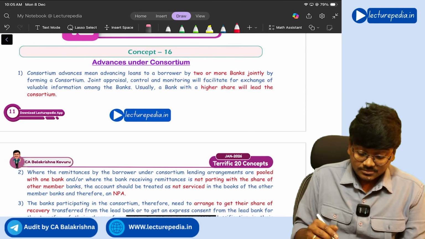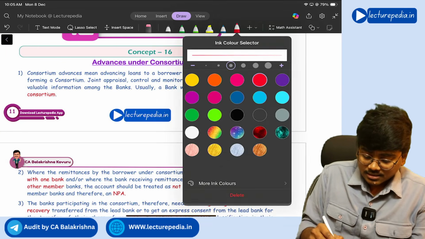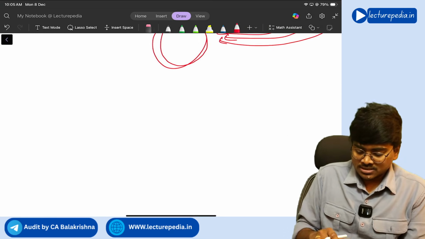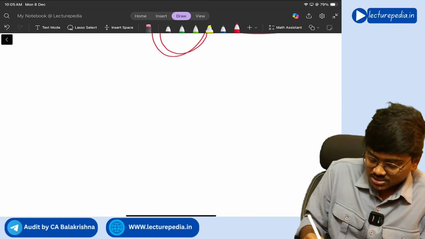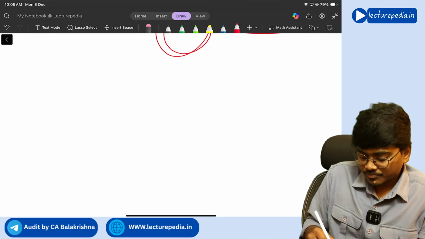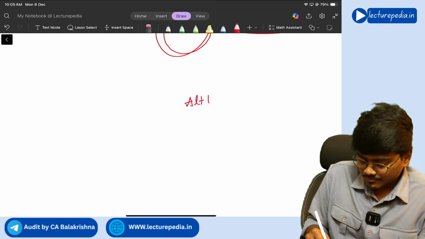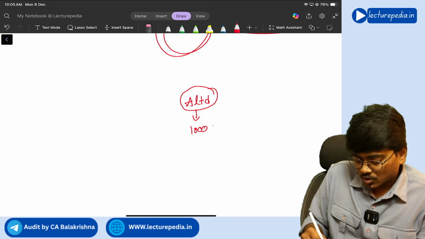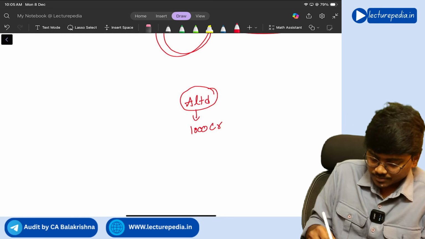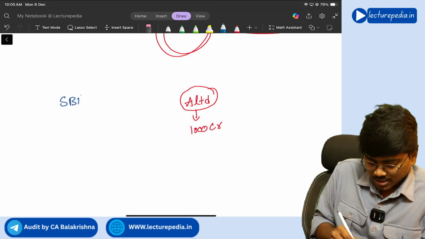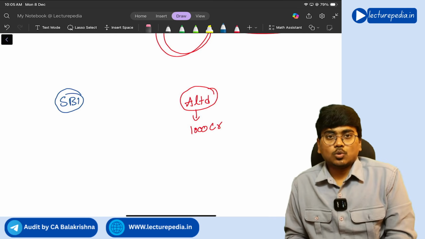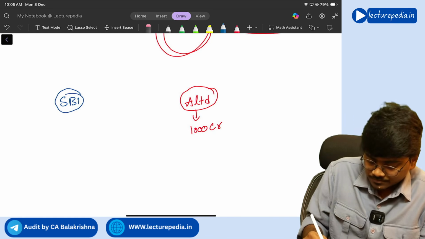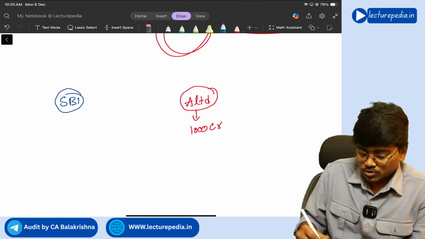Next, advances under consortium from bank audit. So what is meant by advances under consortium? Let's say, for example, there is a particular company, A Limited. A Limited wanted a loan of some 1,000 crores. It has approached SBI Bank. Now, the amount involved is huge, 1,000 crores.